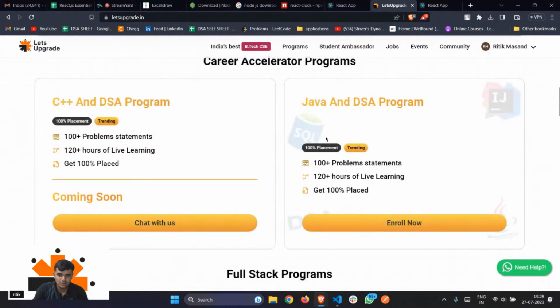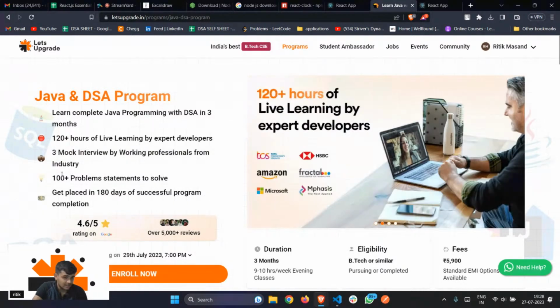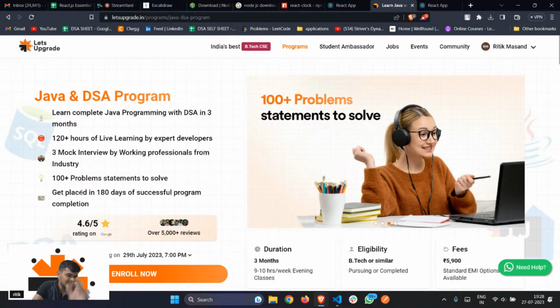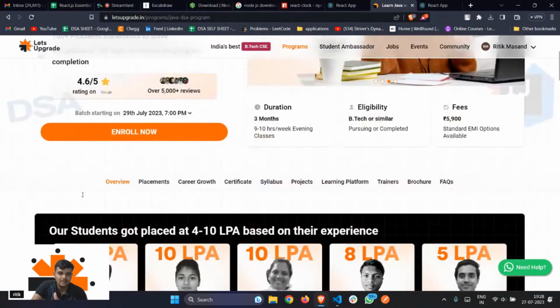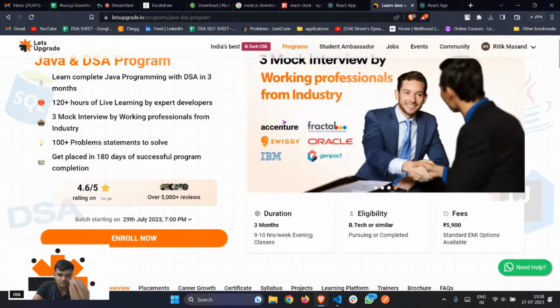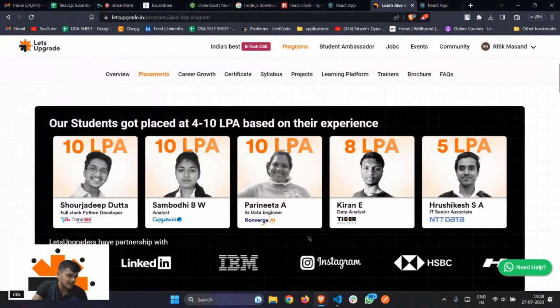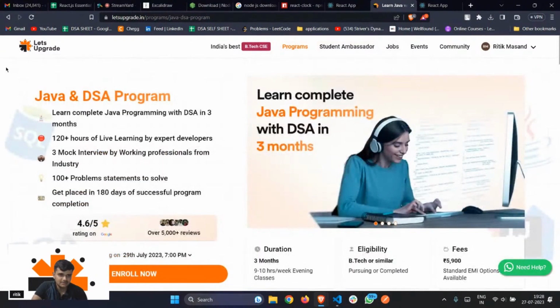If you would like to enroll in the program, you can click on this. It has all the features. Let's suppose you get 3 months of training, 120 hours of assignments, 3 mock interviews, and 100 plus problems to solve. The best part is you get placement assurance. Within 180 days you have guaranteed placement, and the fees is around 5,900. If you have any other options, you can revert to the team and they'll surely get back to you. As simple as that.